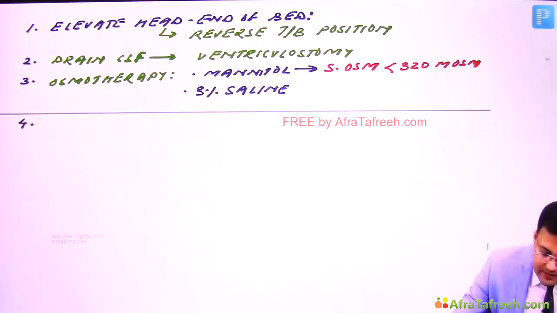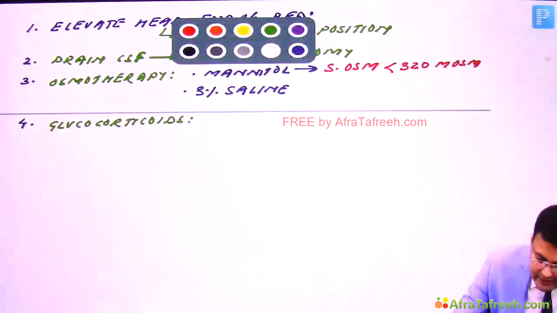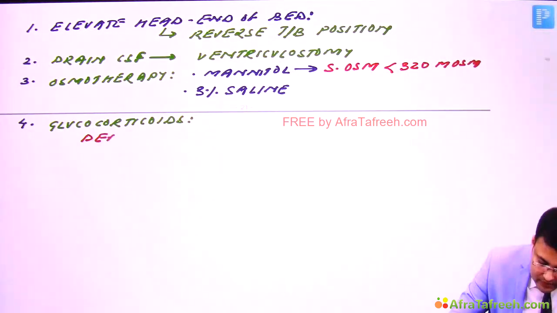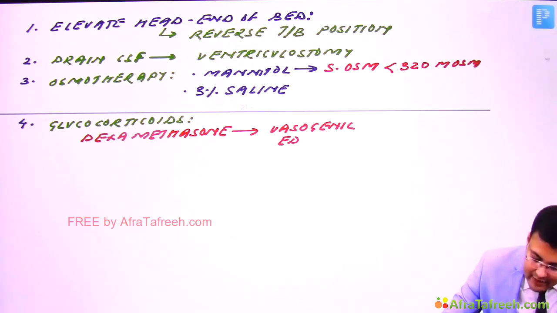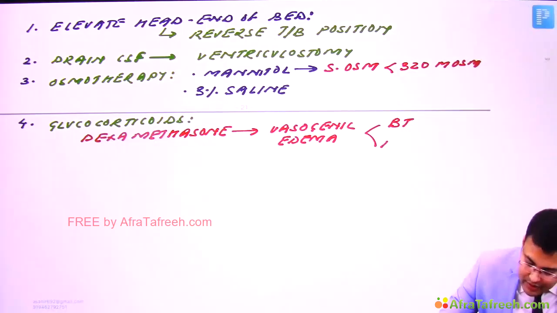So the fourth option is we give glucocorticoids, and the preferred agent is dexamethasone, and it is basically used in the patients who have vasogenic edema. Clear? And which patients have this vasogenic edema? The patients having a brain tumor or a brain abscess.